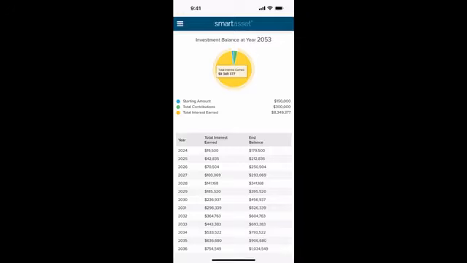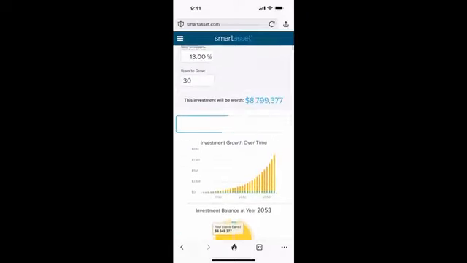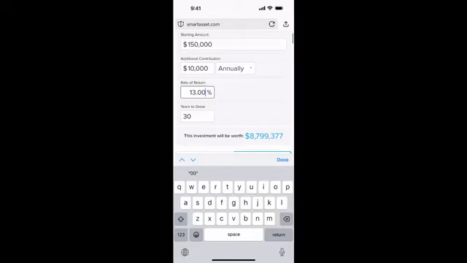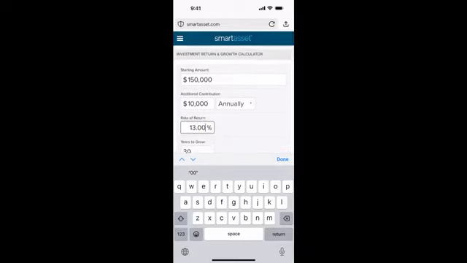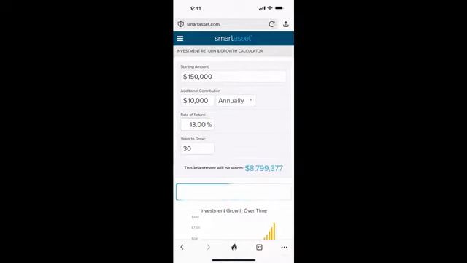The total interest earned is 8,349,377. So you've only put in this little slice of the pie, but look at the total balance that you have to live on. We want to live on a portion of our wealth, but it's really important that we get the highest rate of return so that our money can compound over time. If you don't do this, you end up with so much less in your account to work with overall. So you want your overall balance to be as high as possible so that you can withdraw comfortably.